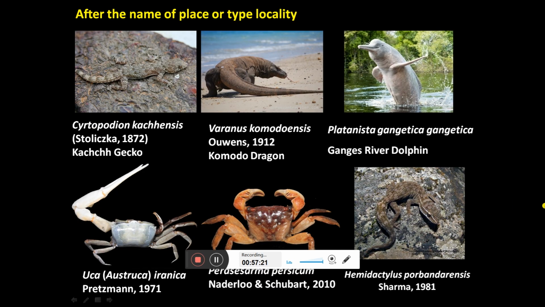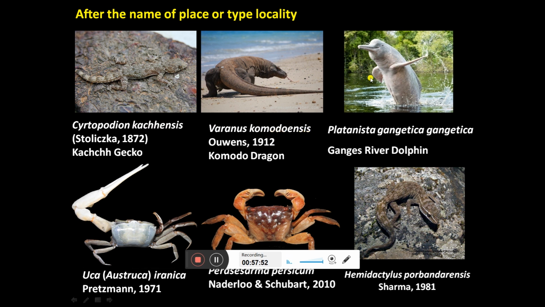Okay, that is all about naming the species after people, living or dead. But you can also name the species after the type locality, the place where the species was found. For example, this is a small gecko species coming from Kutch district of Gujarat, so it is called Kutchensis. This is the largest lizard in the world, the Komodo dragon, coming from Komodo island of Indonesia. It is named after the locality, Komodoensis.